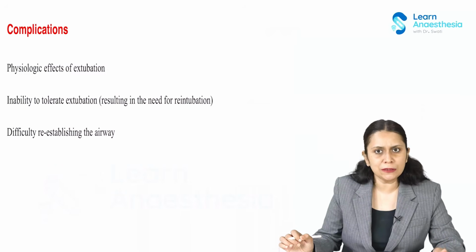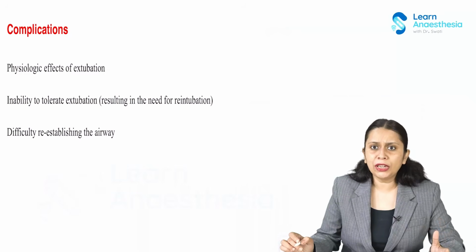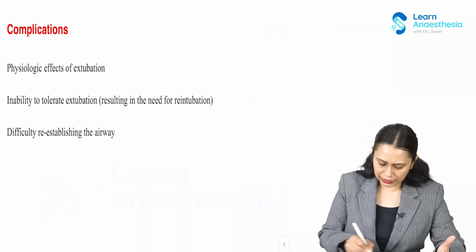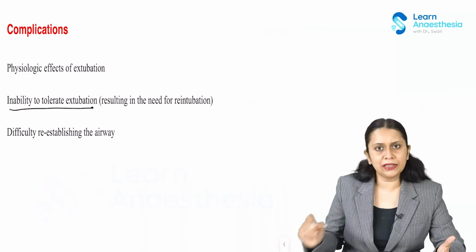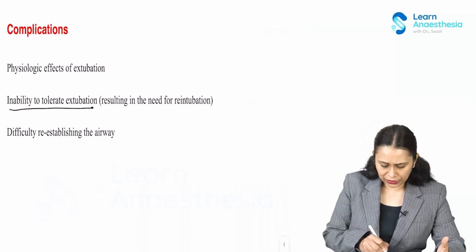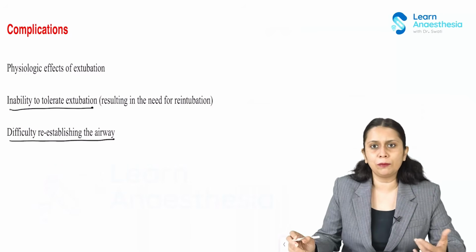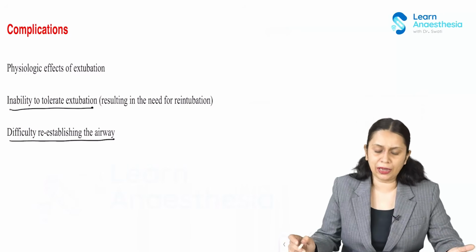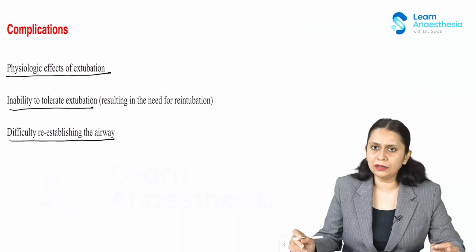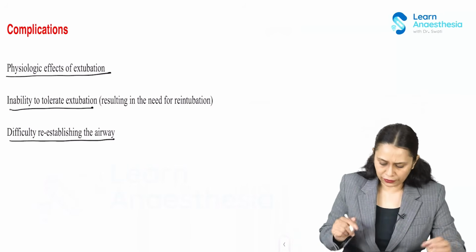The complications can be divided into three sections: the complication due to the physiological response of extubation; the complication due to the patient's inability to tolerate the extubation, maintain the airway and oxygenation after extubation; and the complication due to difficulty in reestablishing the airway. So, under these three headings, we'll discuss the complications. Let us start with the physiological effect of extubation.